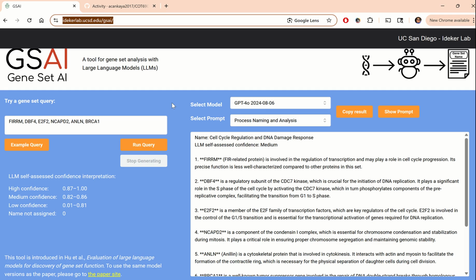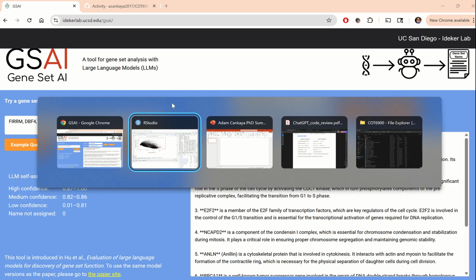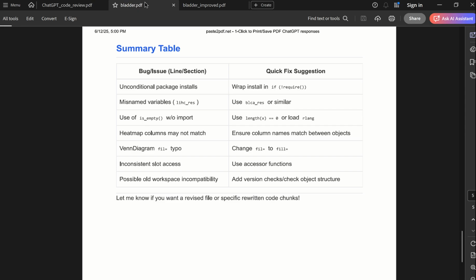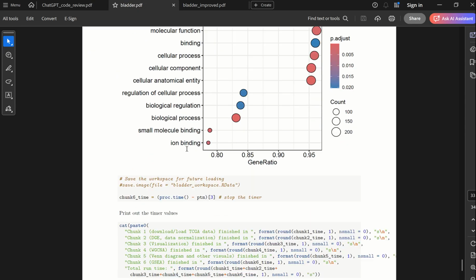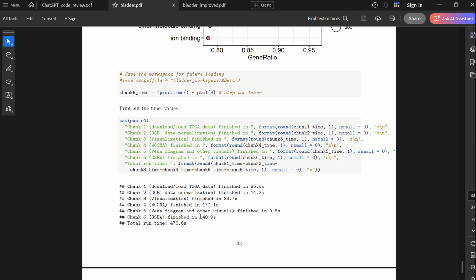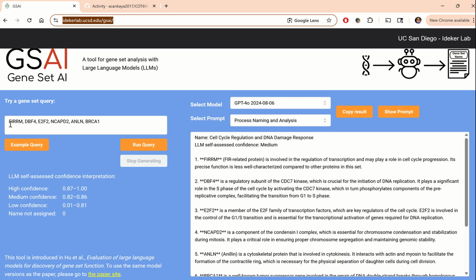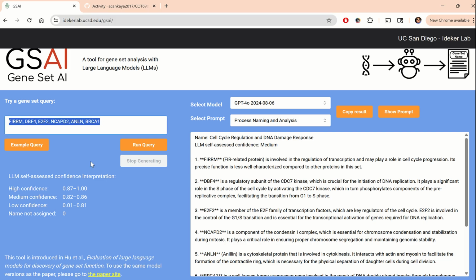So if you remember this website, instead of running the GSEA code myself, which takes a big amount of time, almost a third of the total time, what you can do is take the genes that we've identified and simply paste them into here, and then this runs its own AI tool analysis to do the gene set analysis.